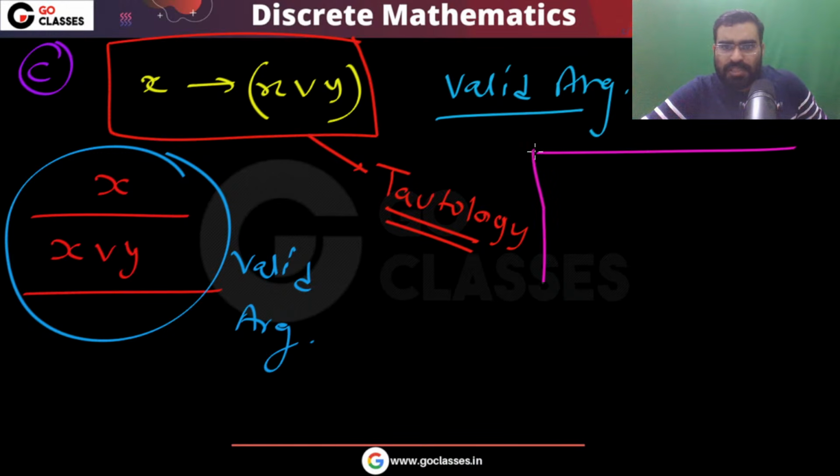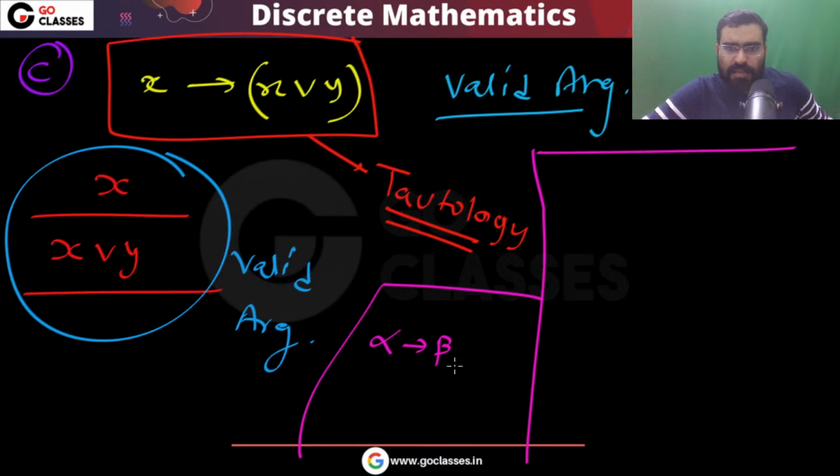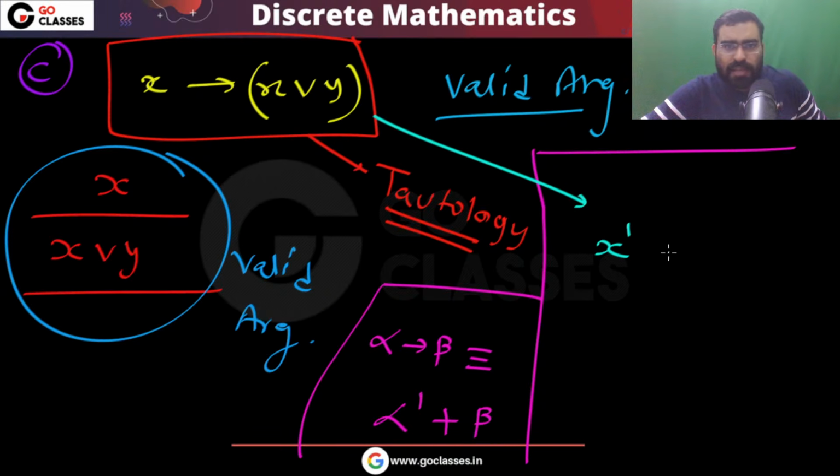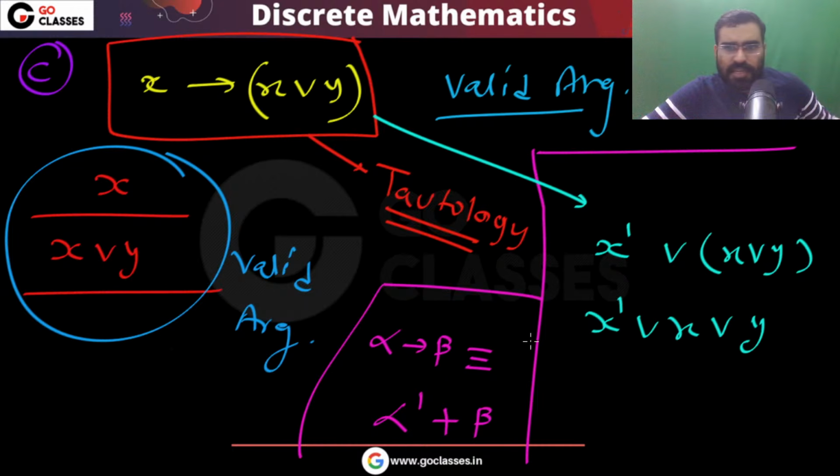If you want to see, you can simplify this. We already know, remember, alpha implies beta is equivalent to alpha negation or beta. So when you simplify this, it will be X negation or X or Y. That will be X negation or X. So you can clearly see this is true. True or anything is true.